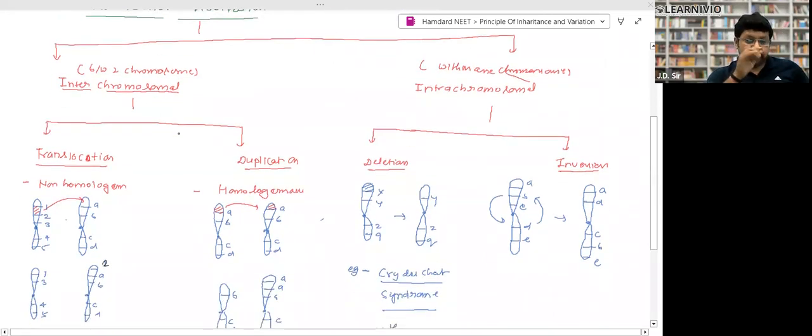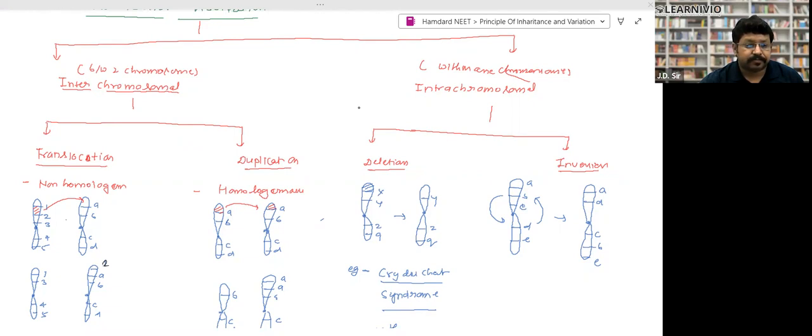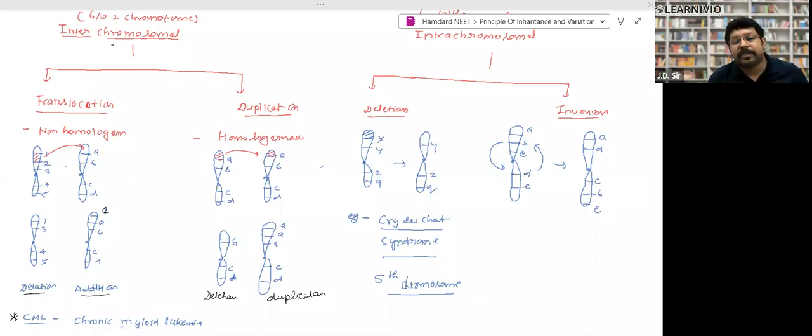Now look, interchromosomal aberration, please try to understand. In interchromosomal aberration, it may be of two types. Translocation has been asked in previous years, right? And all these aberrations have been asked multiple times, but recently translocation has been asked, right?